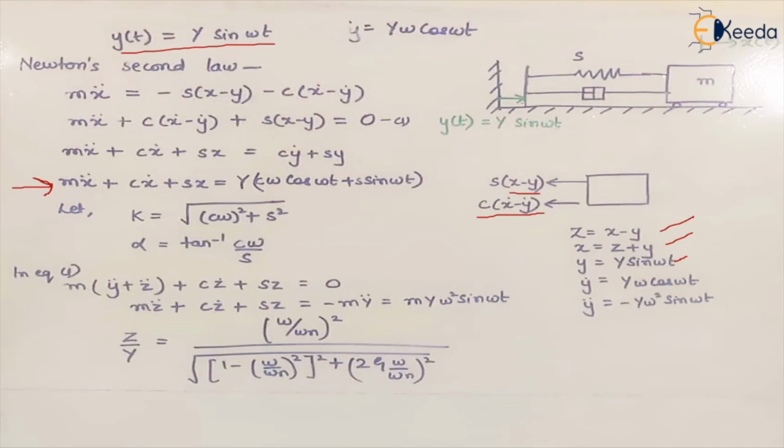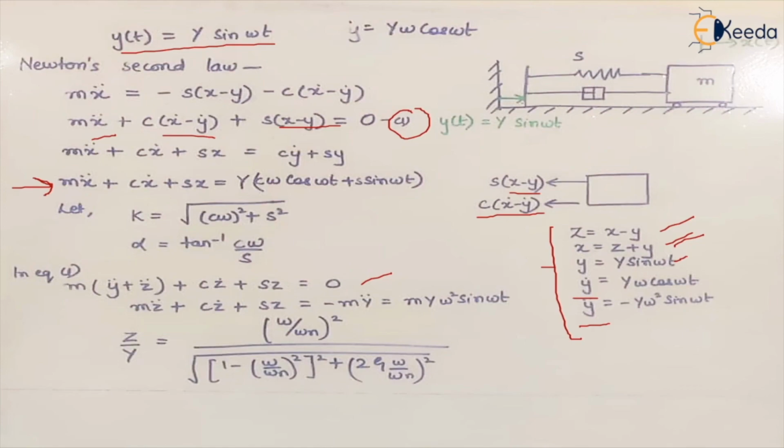So we can find the velocity y dot and the acceleration y double dot. So if we use these values and change equation 1, it becomes m x double dot is equal to minus c into x dot minus y dot, minus s into x minus y. So x minus y is z, x dot minus y dot becomes z dot, and x minus y is z. So this is the equation.